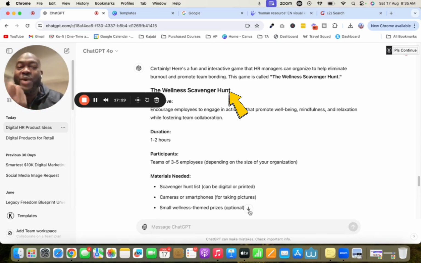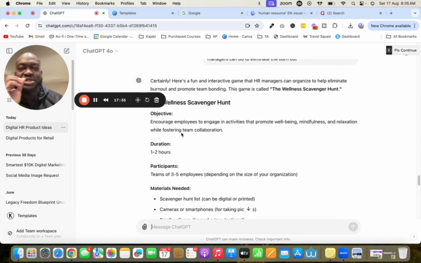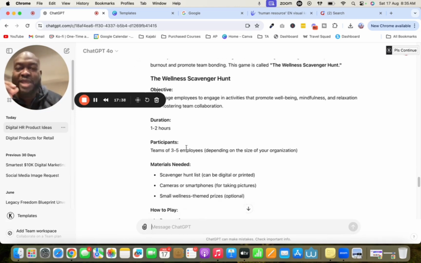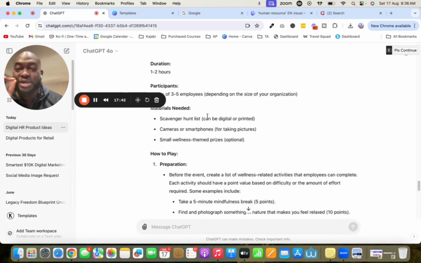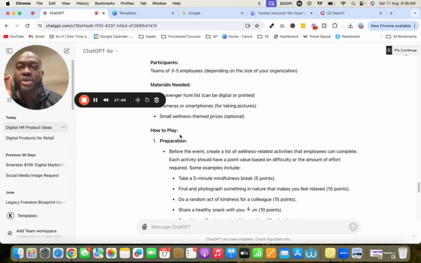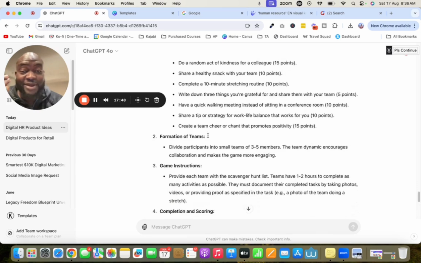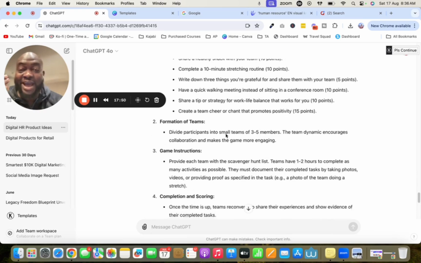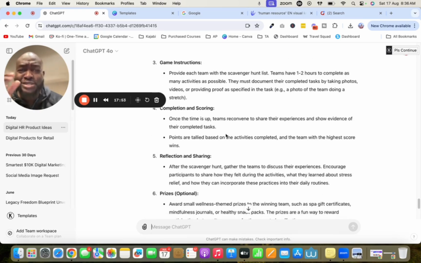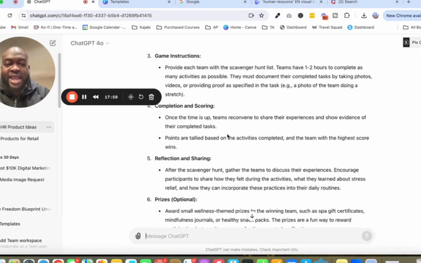It says the wellness scavenger hunt. And I think this is pretty cool. It gives you the overview, the objective, the duration, it tells you how many participants, how many teams you need, the materials that you need, and the step by step on how to play the game. You understand? It gives you the instructions, it gives you the scoring, it gives you how you could have that moment to reflect and share, right? Now look at this.